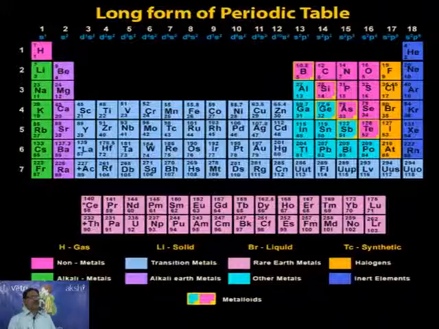If you memorize this order without any mistake, you can simply write the electronic configuration: beryllium 2s2, magnesium 3s2, calcium 4s2, strontium 5s2, barium 6s2, and radium 7s2. So we can memorize the alkali and alkaline earth metals.